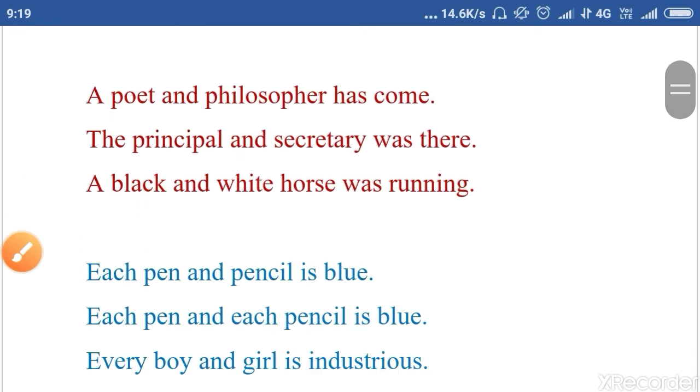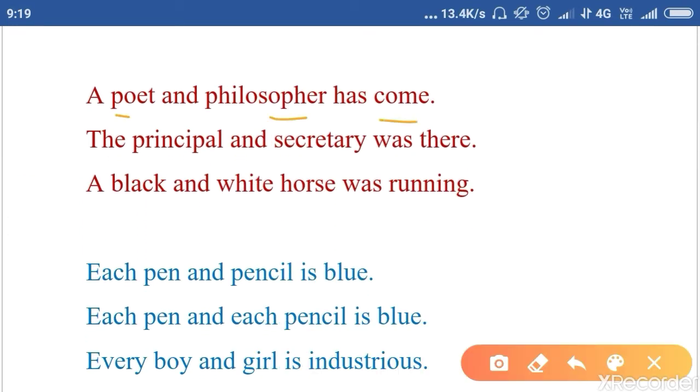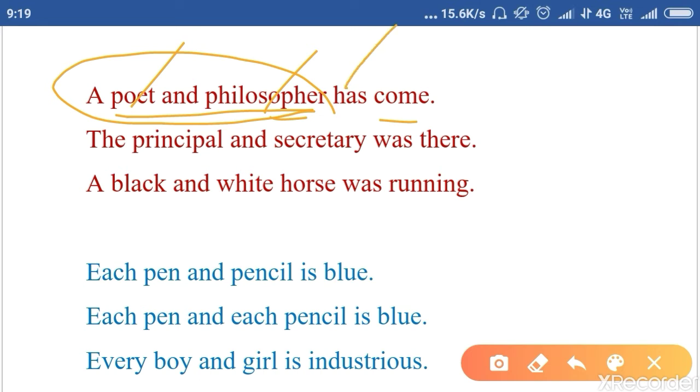Second rule, a poet and philosopher has come. Now we have two ways to understand this. A poet and philosopher means this is one person. One person has two qualities, meaning the same person is a poet and also a philosopher. If there is one person, we have to use a singular verb. It doesn't matter how many qualities he or she has, right? Because a person can have multiple talents. So, singular person, he is a poet and he is a philosopher.